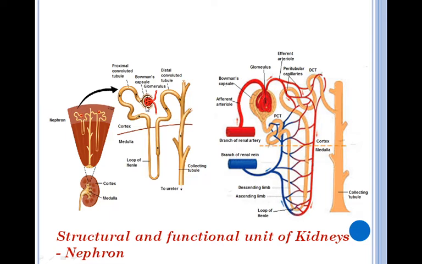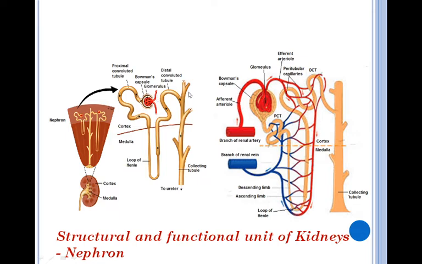You have just seen in the previous slide that nephron consists of renal corpuscle, which further consists of cup-shaped Bowman's capsule. This is Bowman's capsule, and glomerulus. Here the tuft of capillaries or cluster of capillaries present in the Bowman's capsule is called glomerulus. How is glomerulus formed?